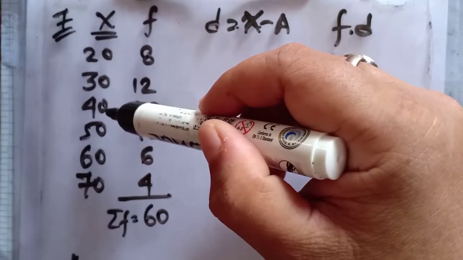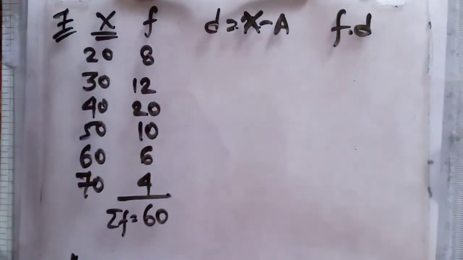So here we consider 40 as the assumed mean. So assumed mean equals 40.